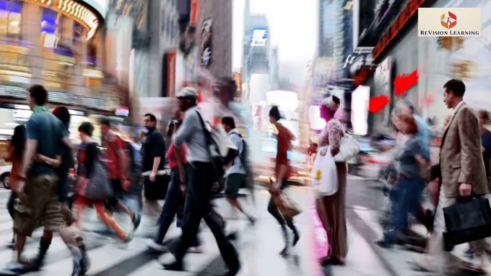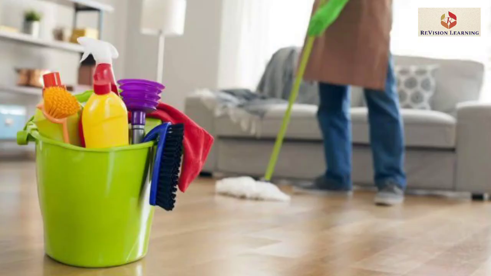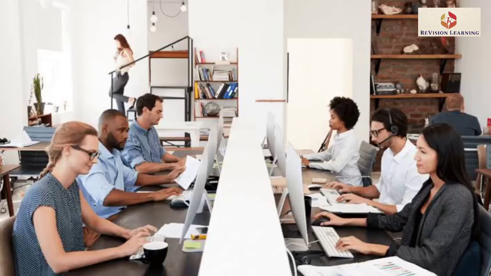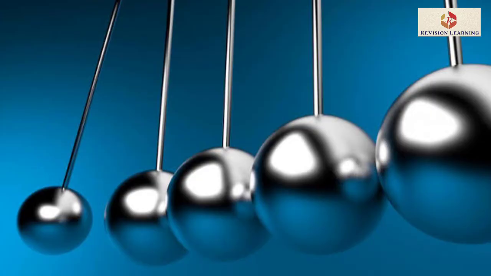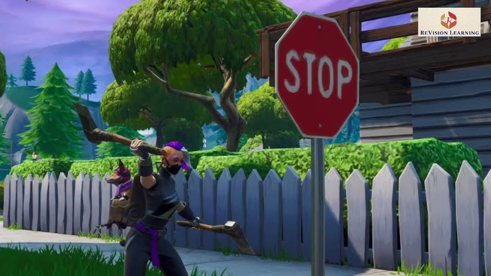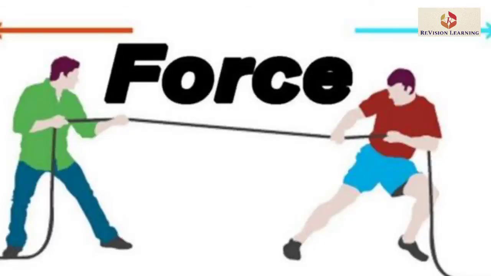Now our daily lives involve numerous tasks such as cleaning the house, opening the door of the house, working at the office or at any other place, or even playing in the field. And all these activities include several movements that need us to pull or push objects that may react differently. So these activities can either set an object in motion or can stop a moving object. So this is all about force, or this is called a force.